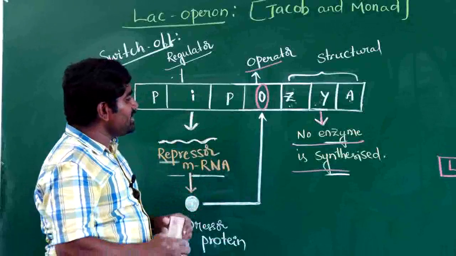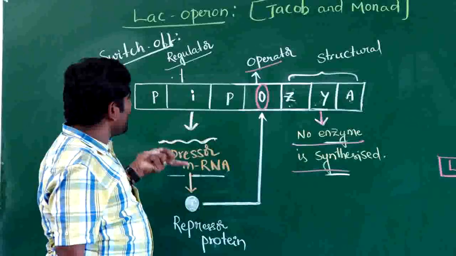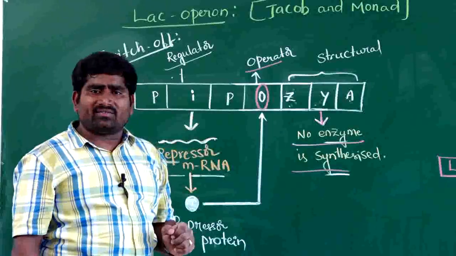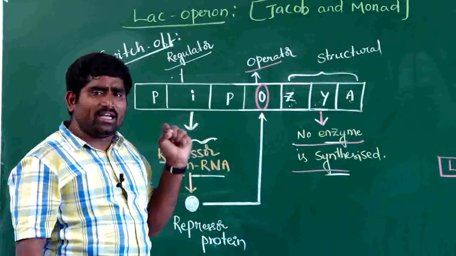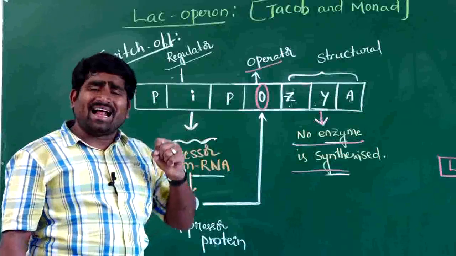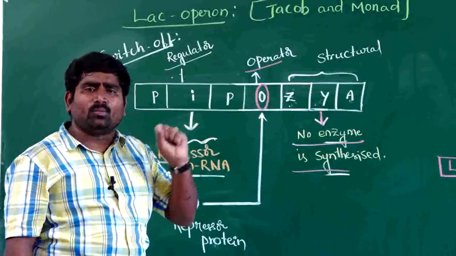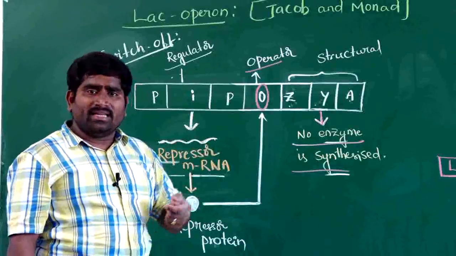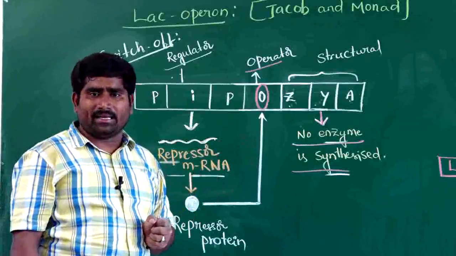Here one thing we can see: why are enzymes not required? Why is this the lac operon concept? The E. coli bacteria requires lactose. Lactose is a food source for that E. coli bacterium. Whenever lactose is available to the bacteria, the bacteria need to produce enzymes like beta-galactosidase. These enzymes help in lactose metabolism and provide energy to the bacterium.